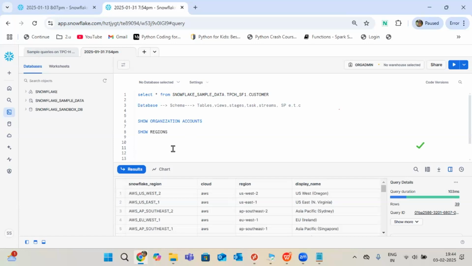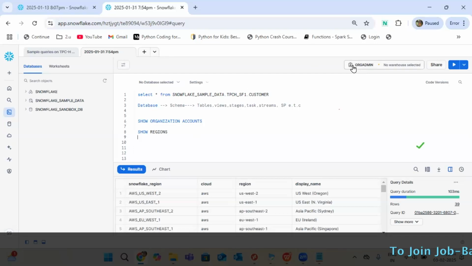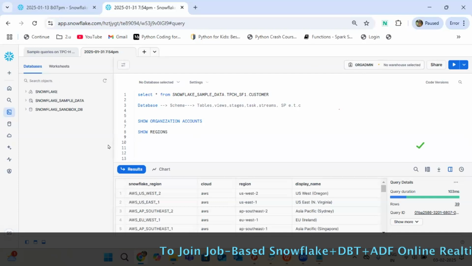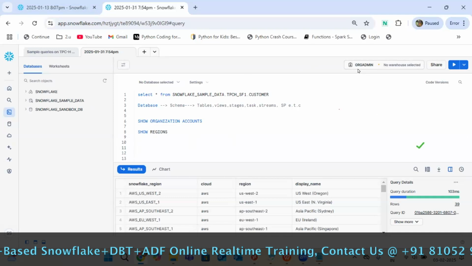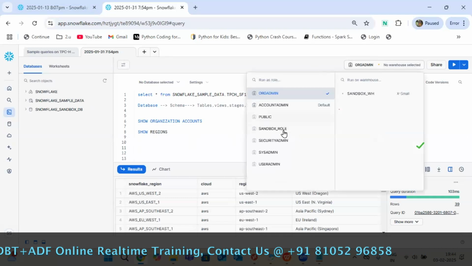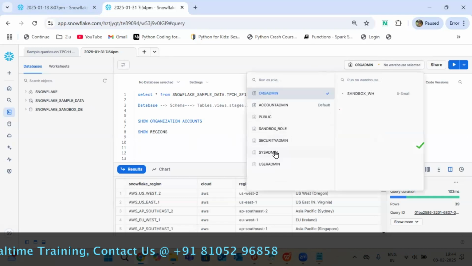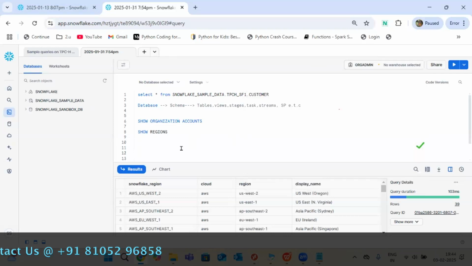I can change from one role to another in two ways. One, I can change it directly here in the GUI. If I change it here, it is at the account level; if I change it here, it belongs to the worksheet level. So I'll prefer this one. That is one method, just click here. Or else do it through queries, with use role.